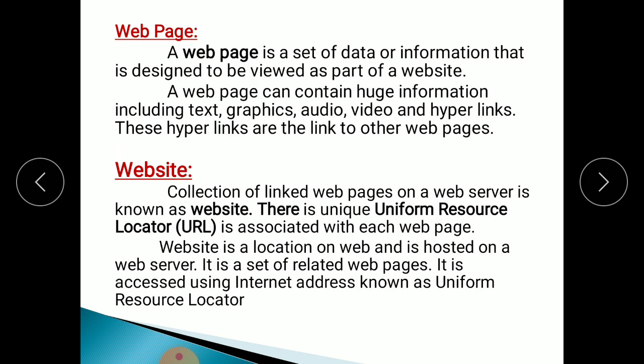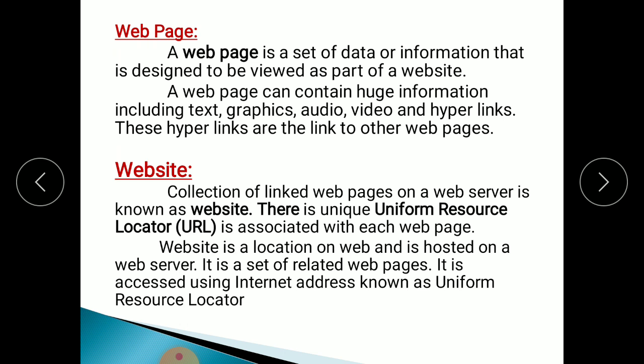Then web page. What do you mean by web page? A web page is a set of data, a number of pieces of information placed in that page. This is called a web page. As you see, the RCU website is www.rcub.ac.in. This is the website of RCU.